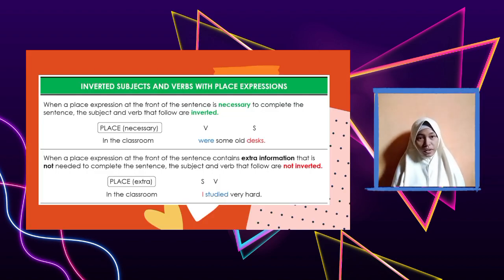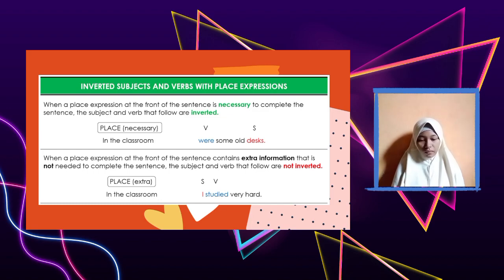So that is the pattern of inverting subject and verb with place expressions. When a place expression at the front of the sentence is necessary to complete the sentence, the subject and verb that follow are inverted. The pattern is place expression plus verb plus subject. Like this: in the classroom as the place, were as the verb, some old desks as the subject.